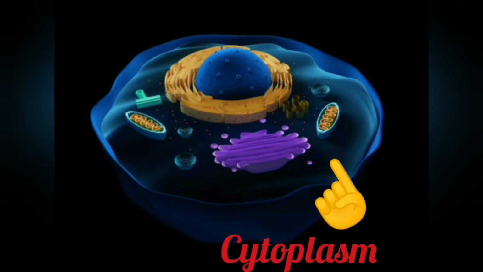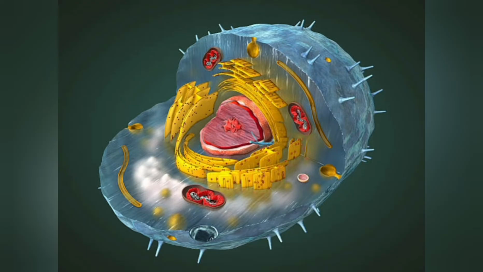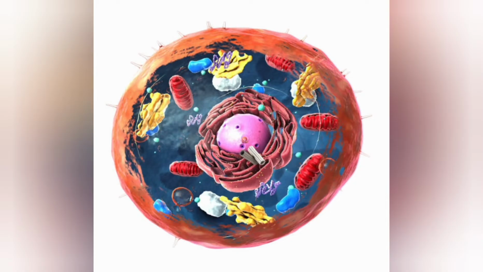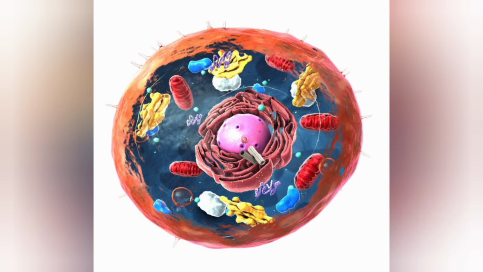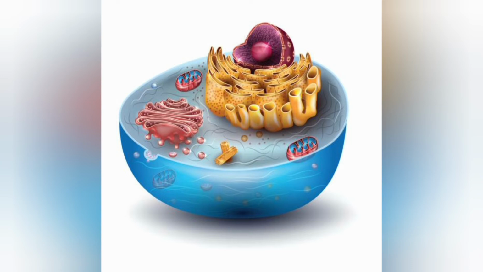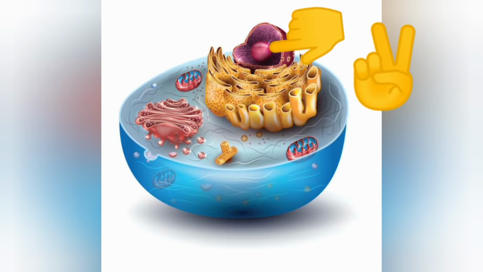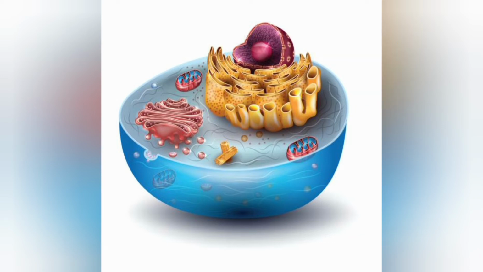Cytoplasm. Cytoplasm is the fluid between the plasma membrane and nucleus. Many cell organelles are suspended in cytoplasm. Nucleus. It is covered by a double-layered membrane with small pores. Nucleoplasm, nucleolus and nuclear material are inside it. Nucleus controls all metabolic activities of the cell and also the cell division.